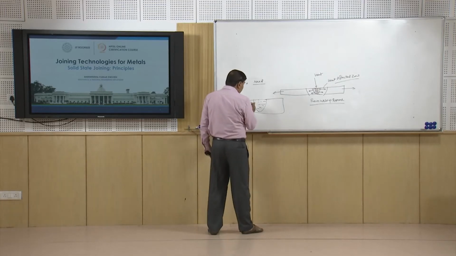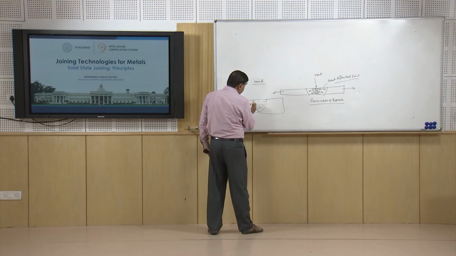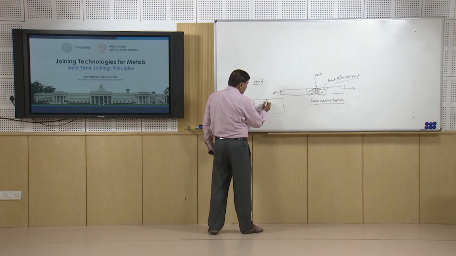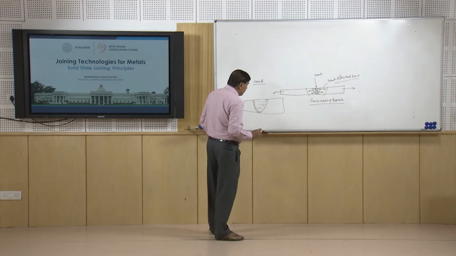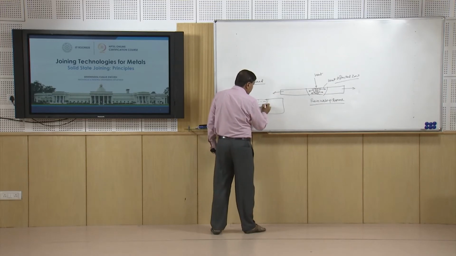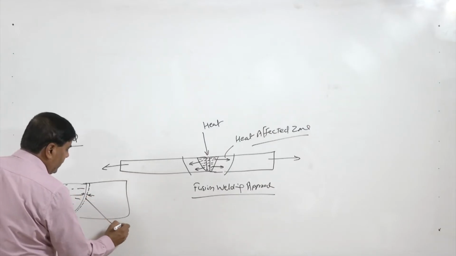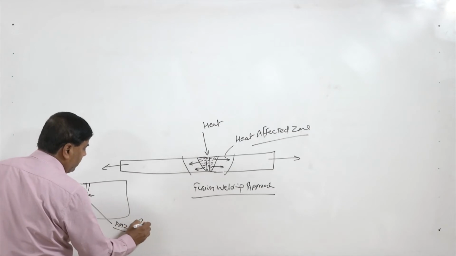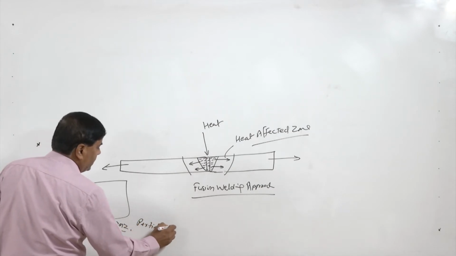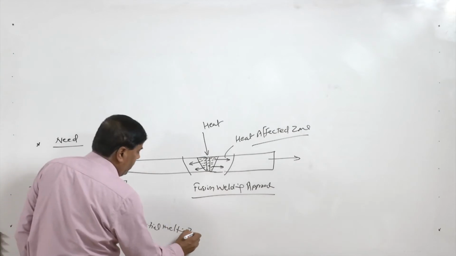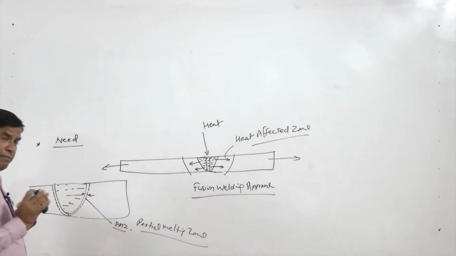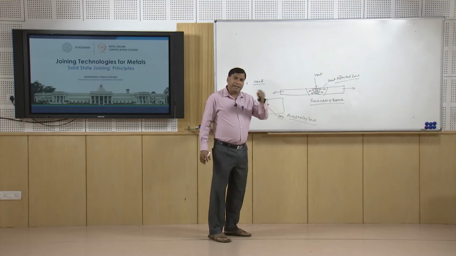One is partial melting of the base metal near the fusion boundary, and this layer is very thin, maybe 10 to 50 micron or so depending upon the solidification temperature range of the metal being welded. This is called the PMZ, partial melting zone problem. This zone will have two phases, both solid as well as liquid.